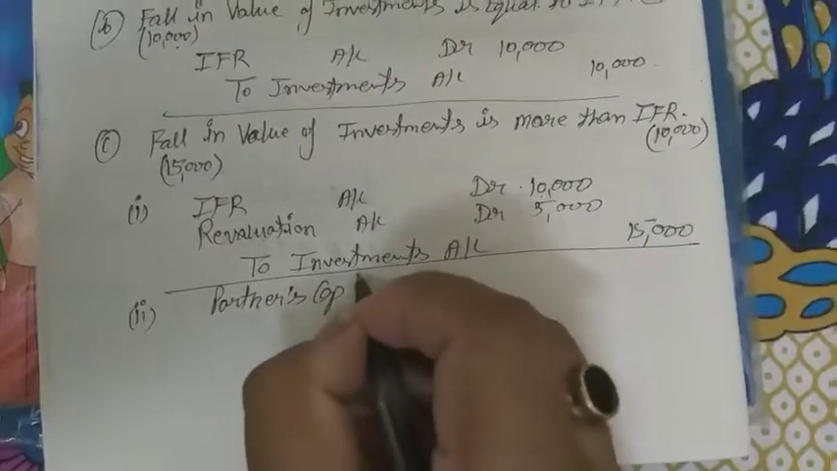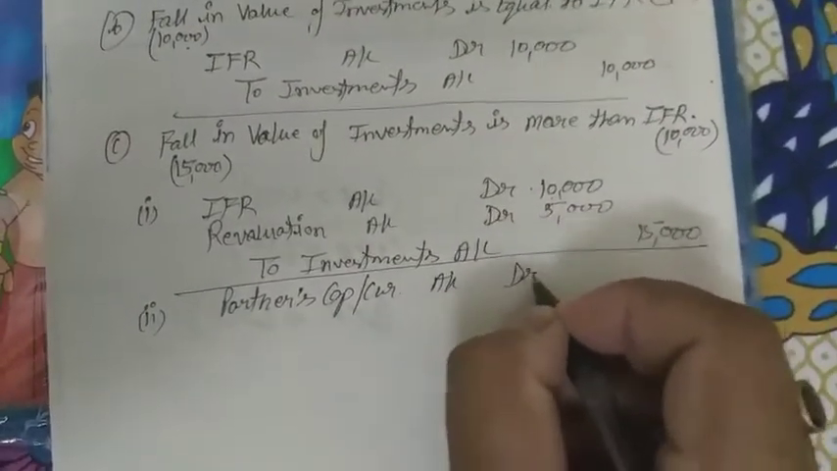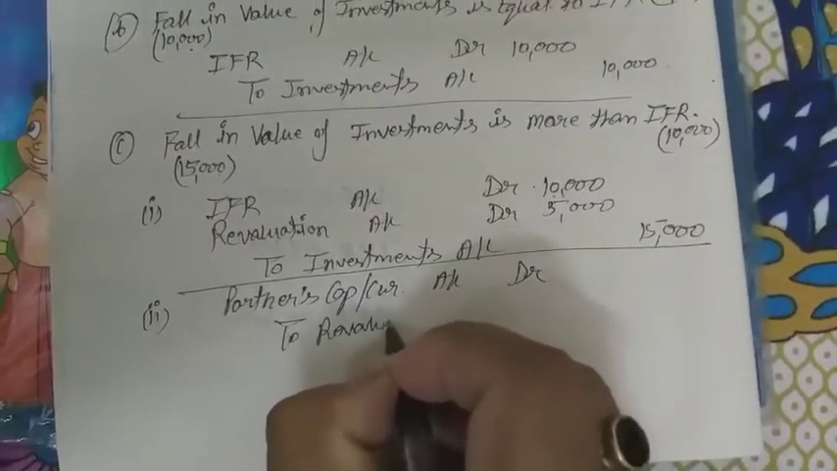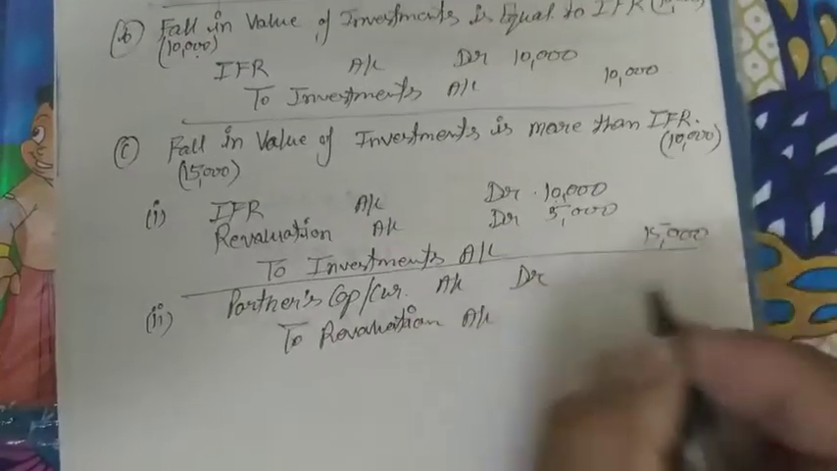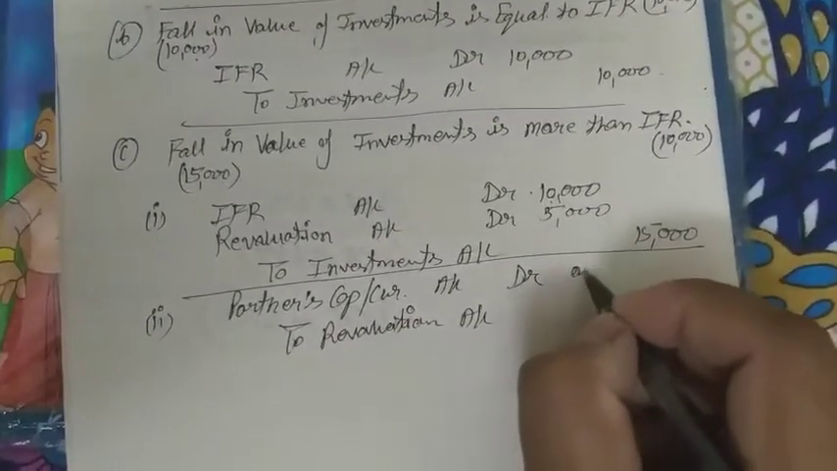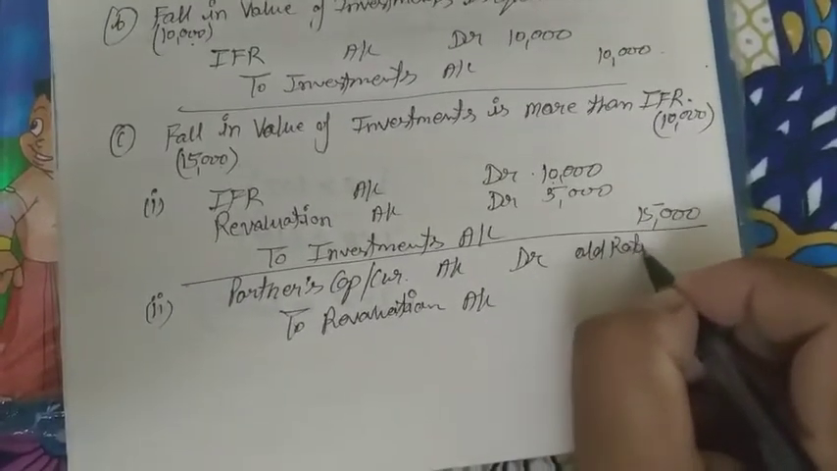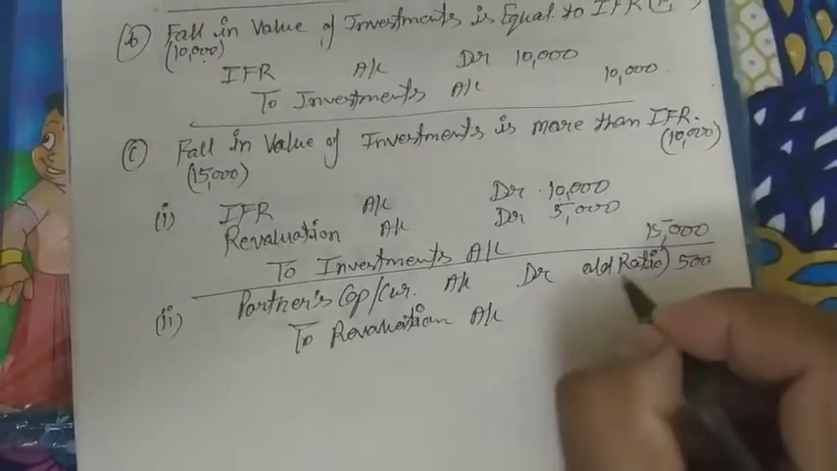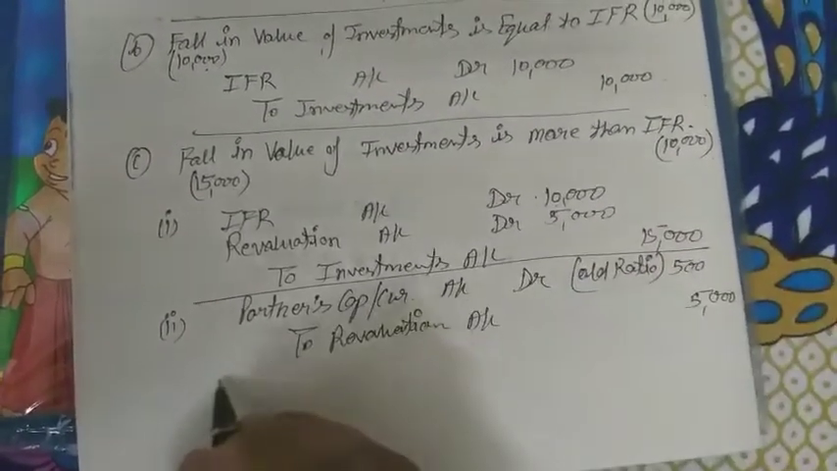Partners' capital or current account debit, and to revaluation account. It will be distributed among the partners in old ratio. This 5,000 we will distribute in old ratio. This 5,000 will be written right here.